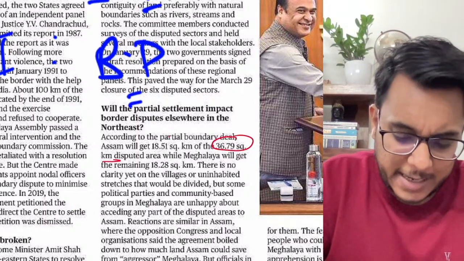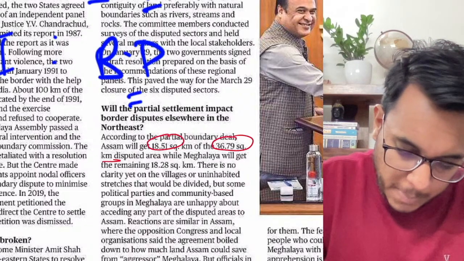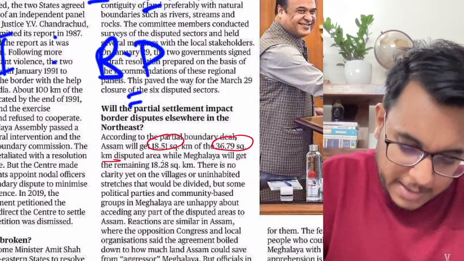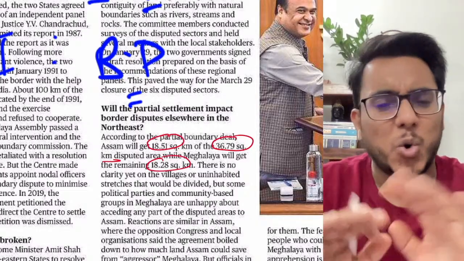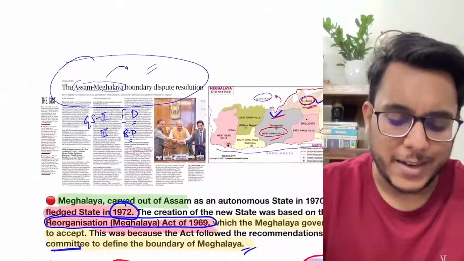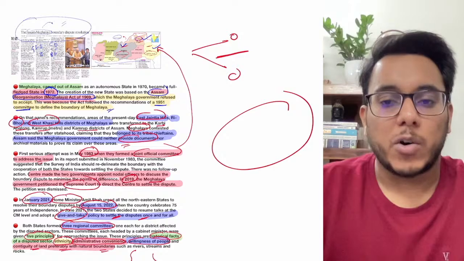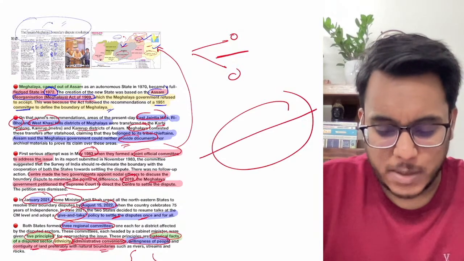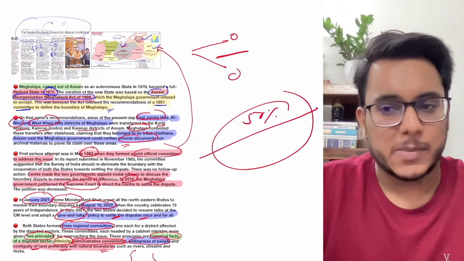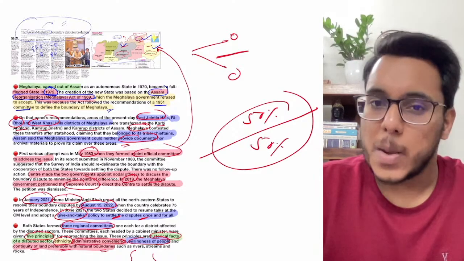Around 18.51 square kilometers went to Assam, and the other part went to Meghalaya. You don't need to remember this data. What I wanted to show is that a compromise has been made such that around 50% of the disputed region goes to Assam and around 50% goes to Meghalaya.